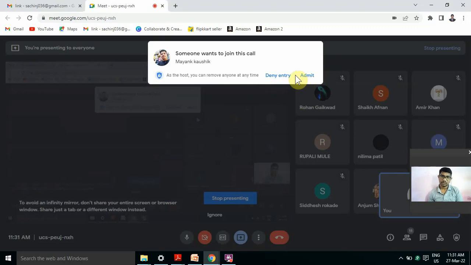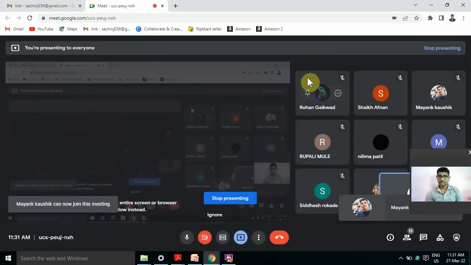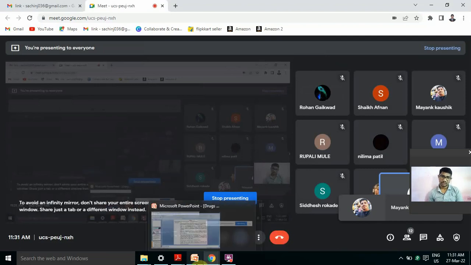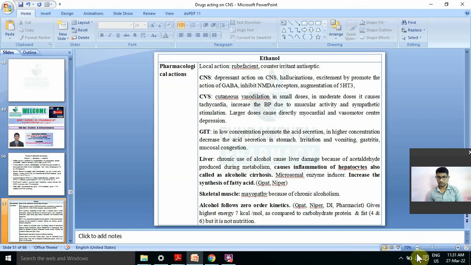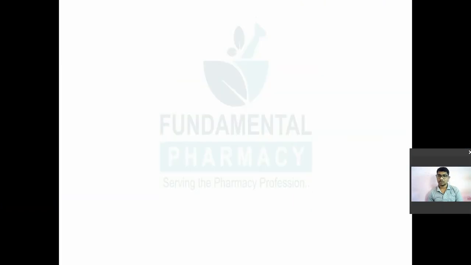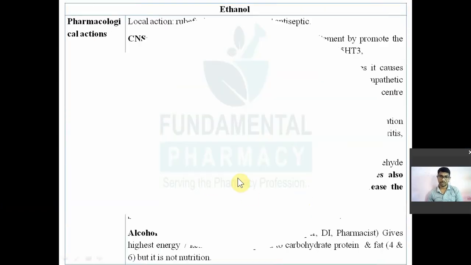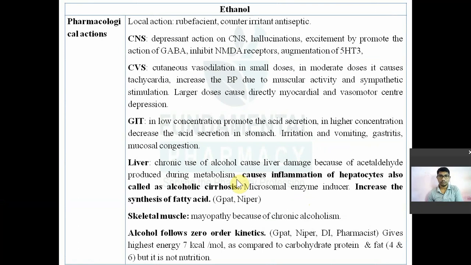Zero order kinetics of elimination means what? A constant fraction of drug will be removed irrespective of its plasma drug concentration. I have already explained this point when we were discussing the kinetics. So what do you mean by zero order? Zero order means a constant fraction of drug will be removed per unit time regardless of plasma drug concentration. Remember, alcohol will follow zero order and gives highest energy.